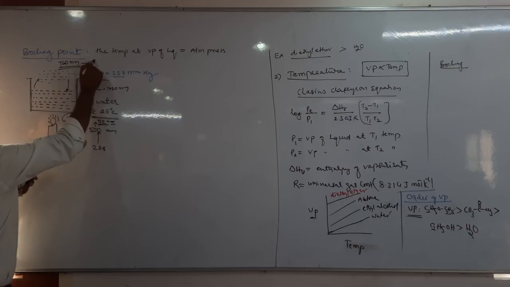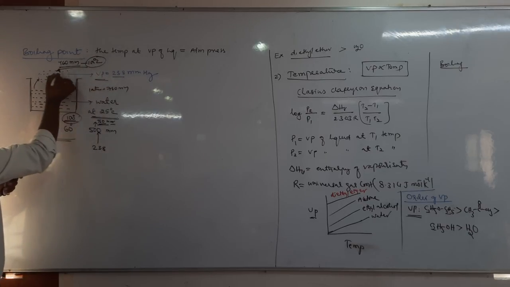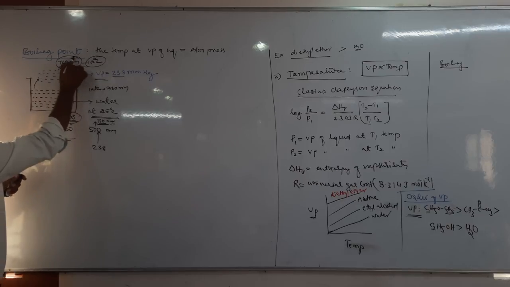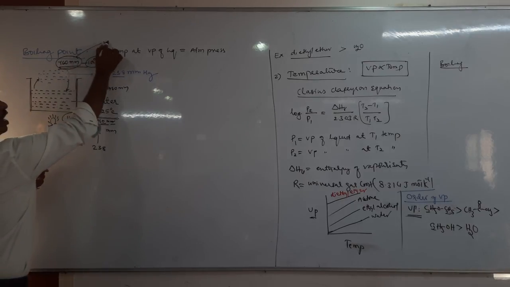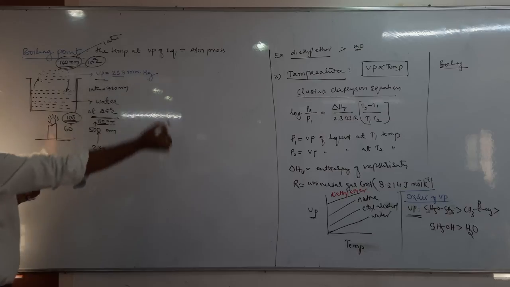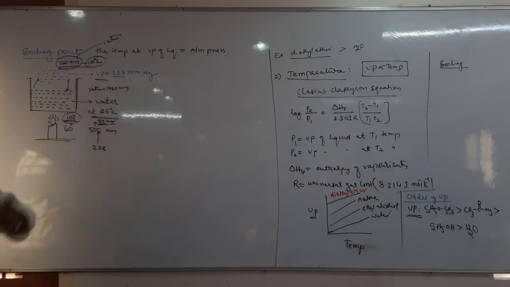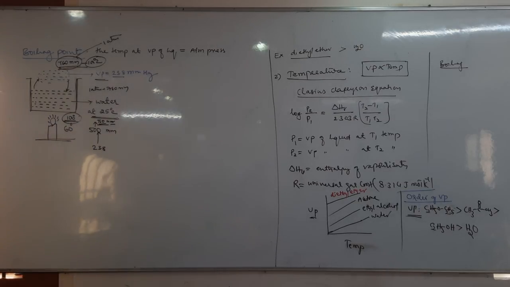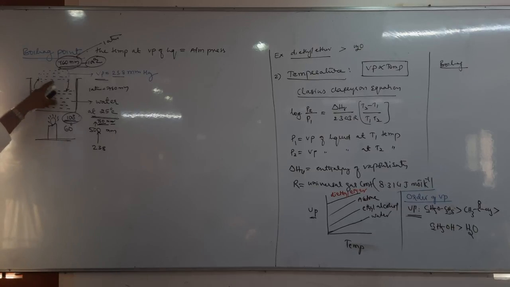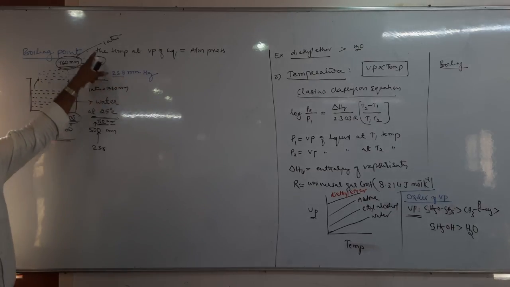At 100 degrees Celsius. Therefore at 100 degrees Celsius, this vapor pressure is 760 mm of mercury, which is equal to 1 atmospheric pressure. Therefore this 100 degree is called what? Boiling point, right? So boiling point is the temperature at which the vapor pressure of the liquid is equal to atmospheric pressure.